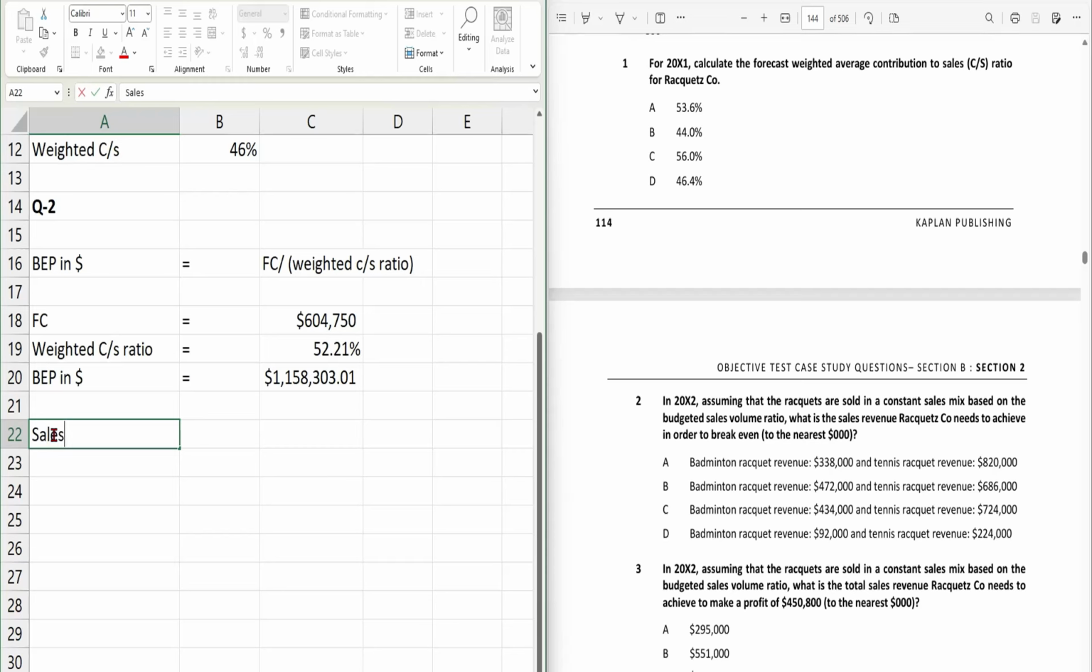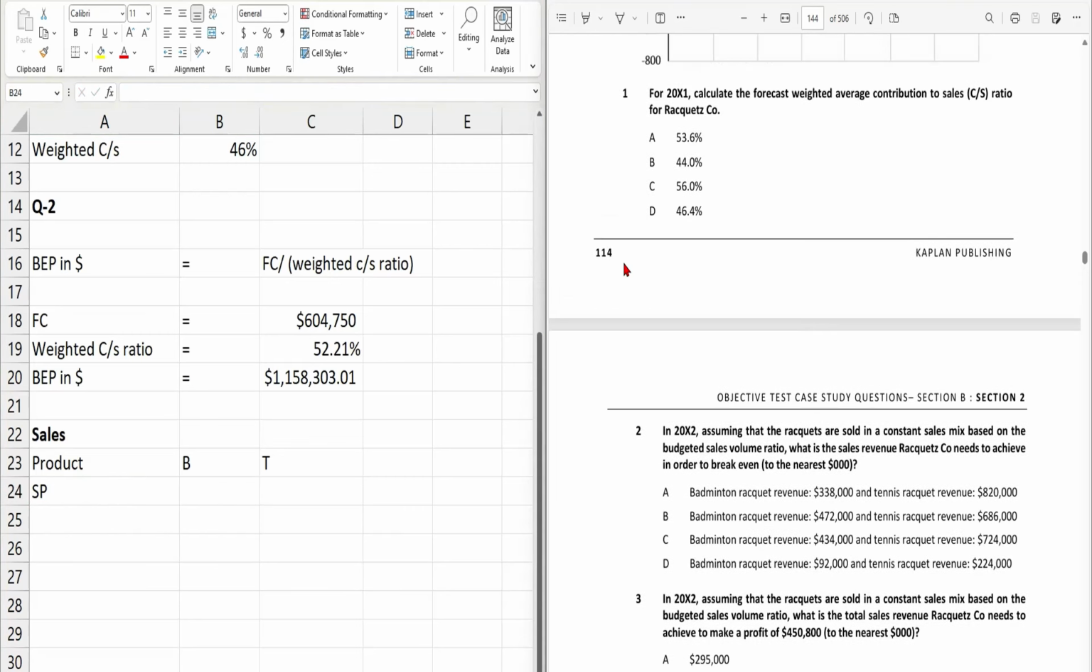Remember, in 20x2, we are no longer selling the squash racket. We are only selling the badminton and the tennis. It has been already told in the scenario, right? So, what is the product first? We have badminton, that's B, and tennis, right? What is the selling price for the badminton and the tennis?